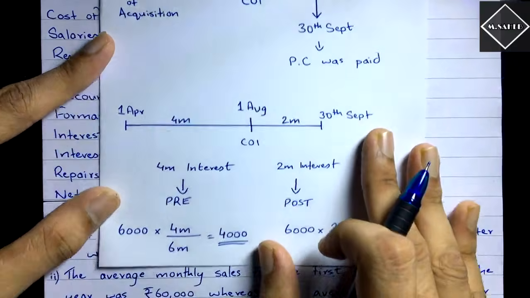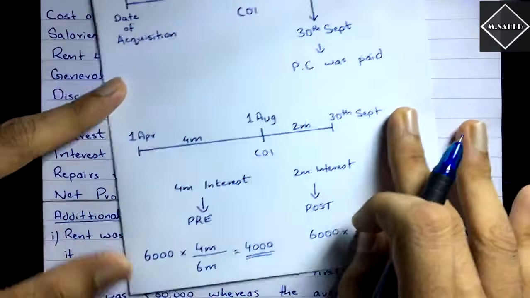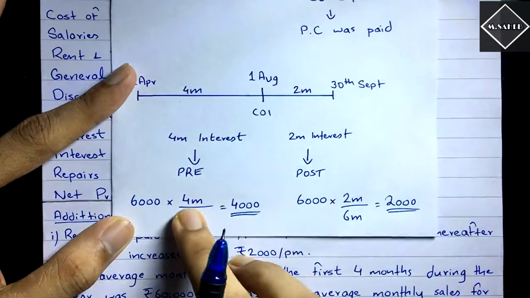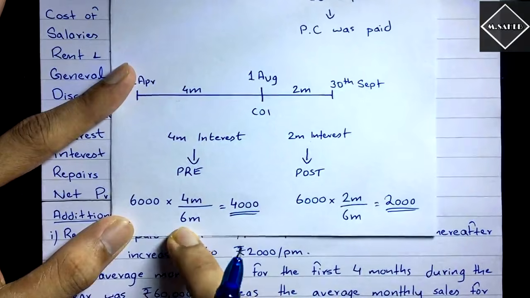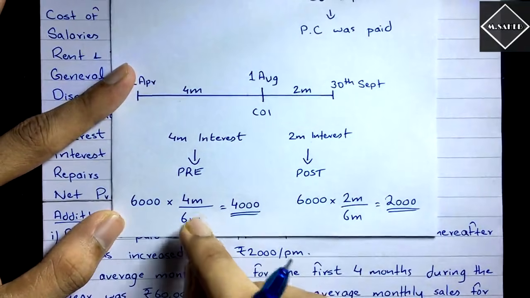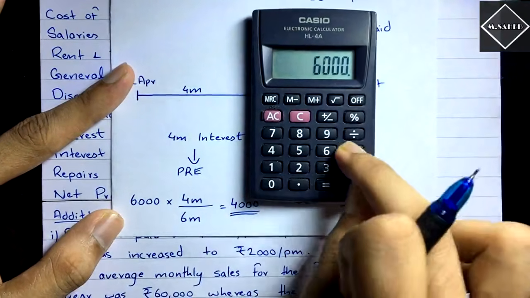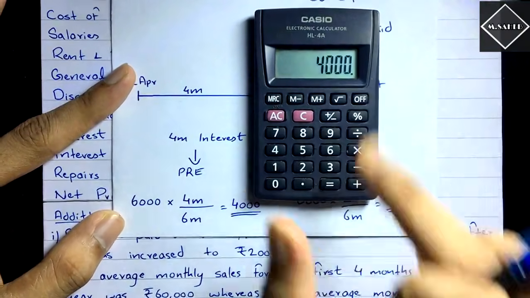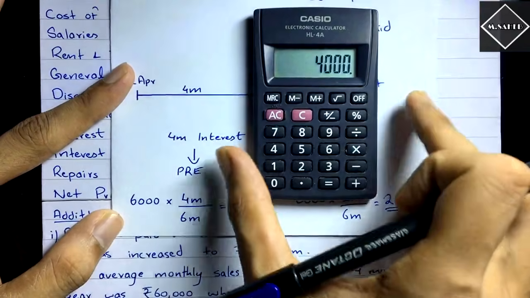See, how are we going to calculate? 6,000, that's the total interest. But we want of pre, right? So how many months in pre? In pre there are only 4 months. So we want of 4, but in total it is of 6 months. This is 6 months interest, right? It is in total 6 months, but we want of only 4. So let's calculate. See, it's very simple. 6,000 in total. We want of 4, so 4 divided by 6. In total it is 6, right? So 4,000. So 4,000 interest is of pre-period.